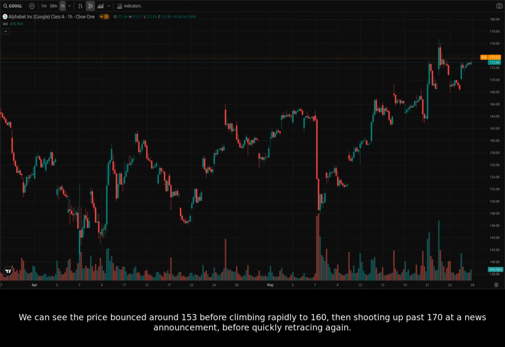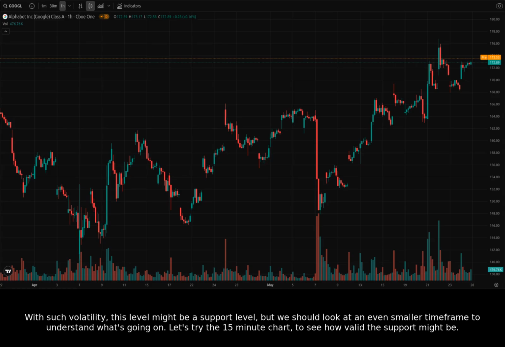We can see the price bounced around 153 before climbing rapidly to 160, then shooting up past 170 at a news announcement, before quickly retracing again. With such volatility, this level might be a support level, but we should look at an even smaller time frame to understand what's going on. Let's try the 15-minute chart to see how valid the support might be.